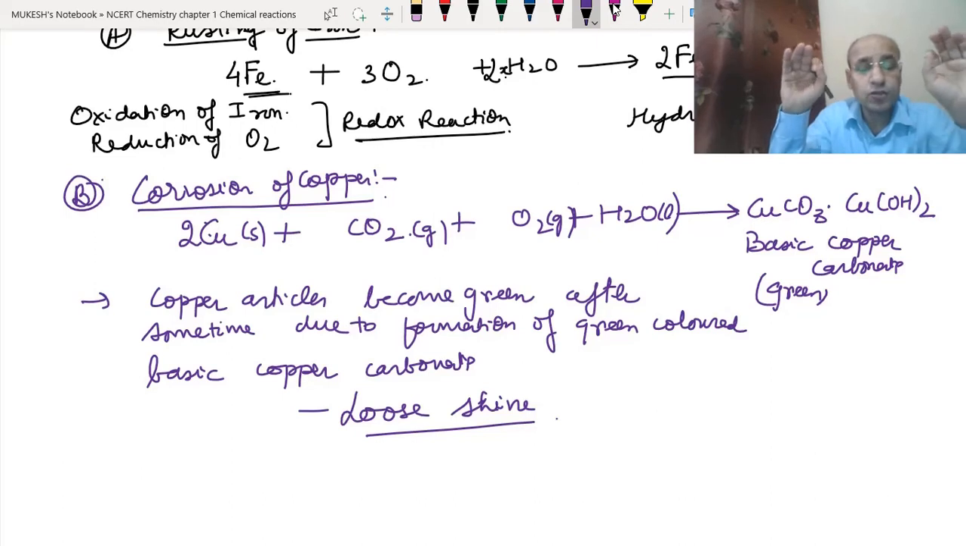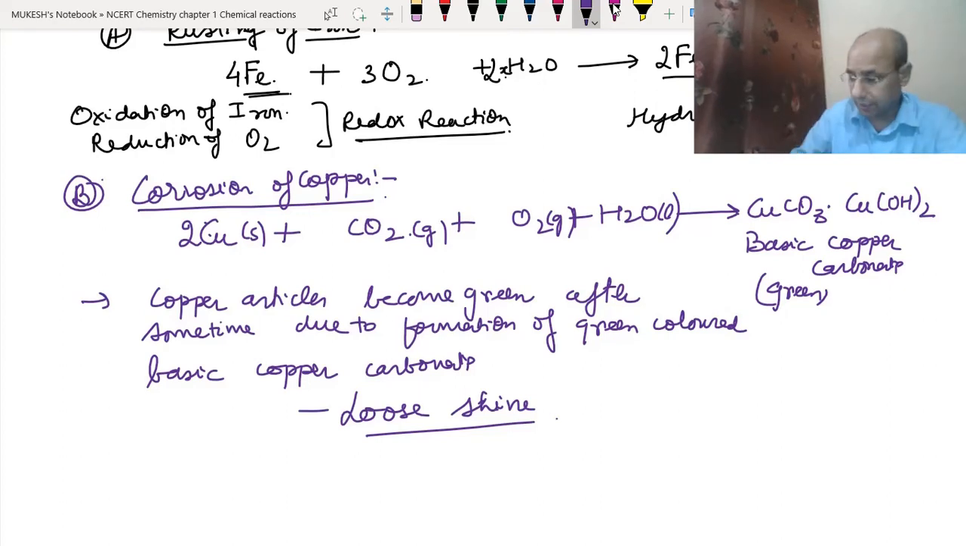So let's repeat. Whenever copper articles are present in the atmosphere for a long period of time, they react with the carbon dioxide, oxygen and water vapor present in the atmosphere, and they make the basic copper carbonate, which gets deposited on that article. You can see that new copper articles have a red brown shine. After some time their shine is lost because of the deposition of this green color coating, that is the basic carbonate, and slowly it starts looking green in color.